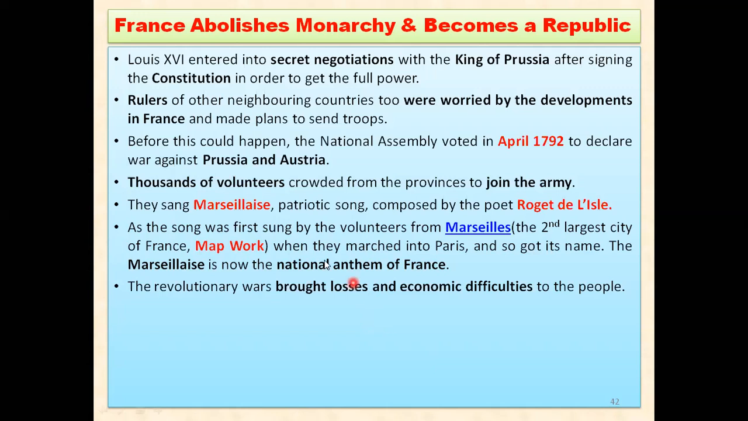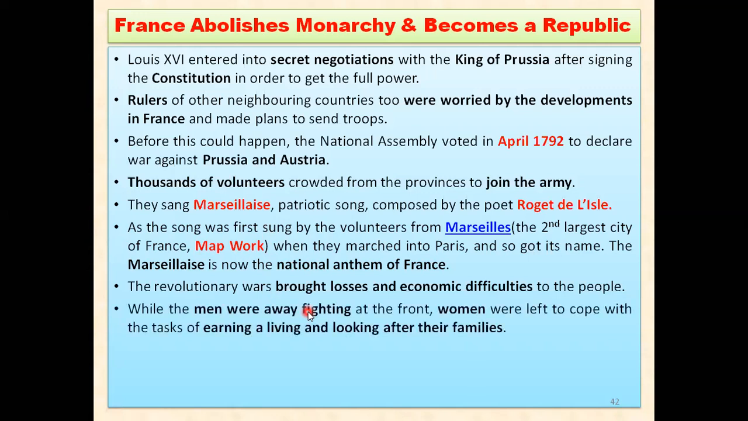And you know also that the people, especially the men of all the houses, were on wars. So who will take care of the household work or earning of the family members? Let us see what happened next. While the men were away fighting at the front, they were fighting against Prussia and Austria. Then women were left.